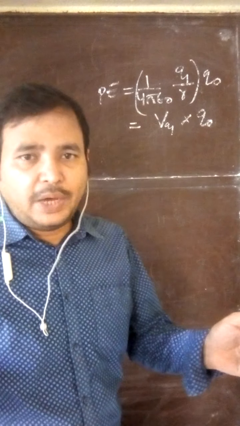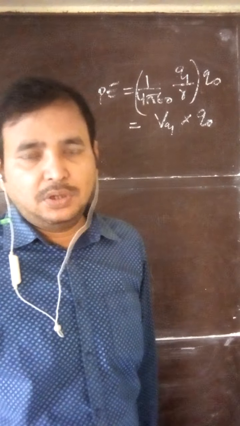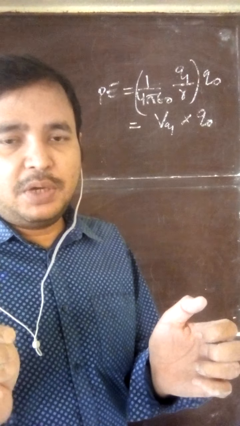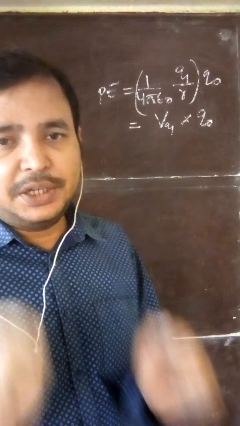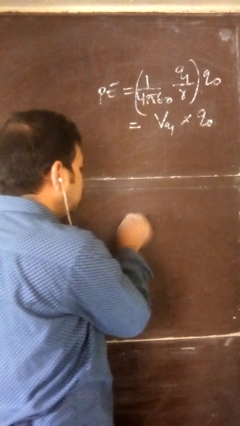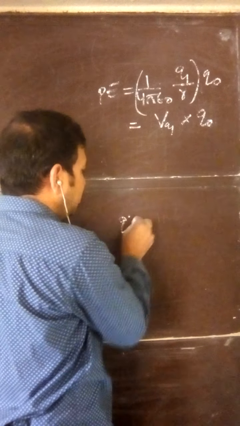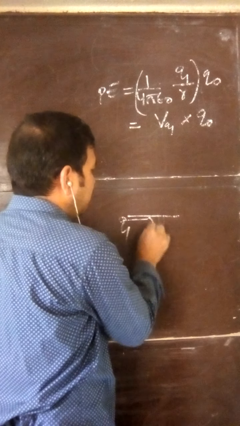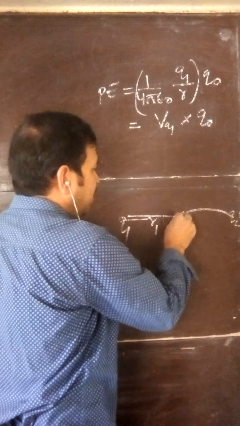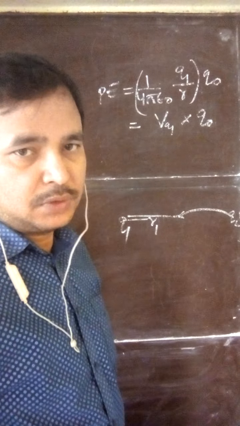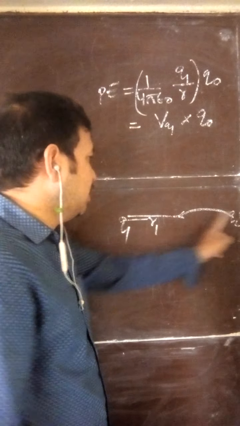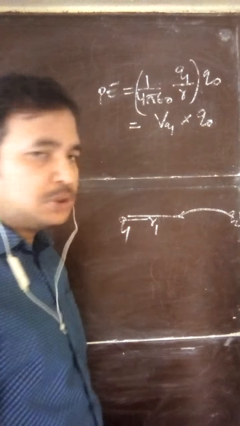Students, we have learned that to assemble a pair of charges, work done is equal to 1 by 4 pi epsilon naught, product of two charges and the distance between them. Now, suppose Q1 is here, and this is distance R1. I am bringing charge Q2 from infinity and I have brought it to this point. What is the work done when I have brought Q2 to this point?